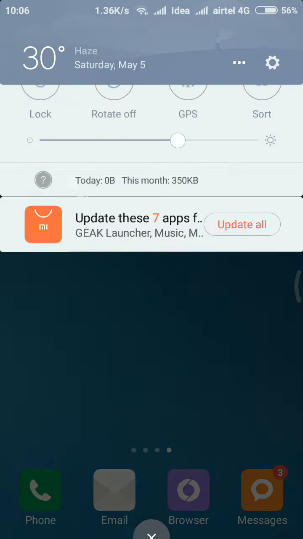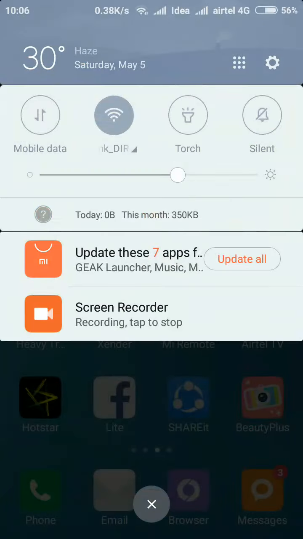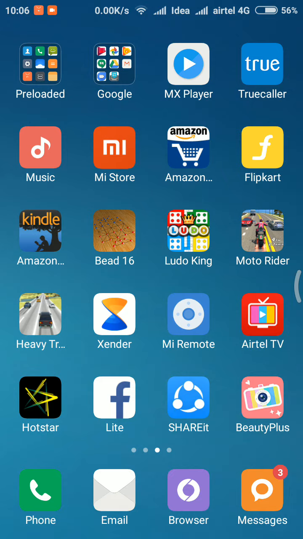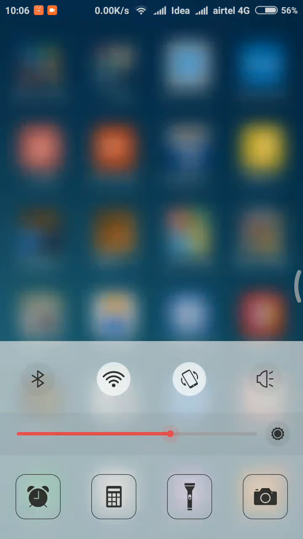Change the notification panel. So we got a new notification panel from here.